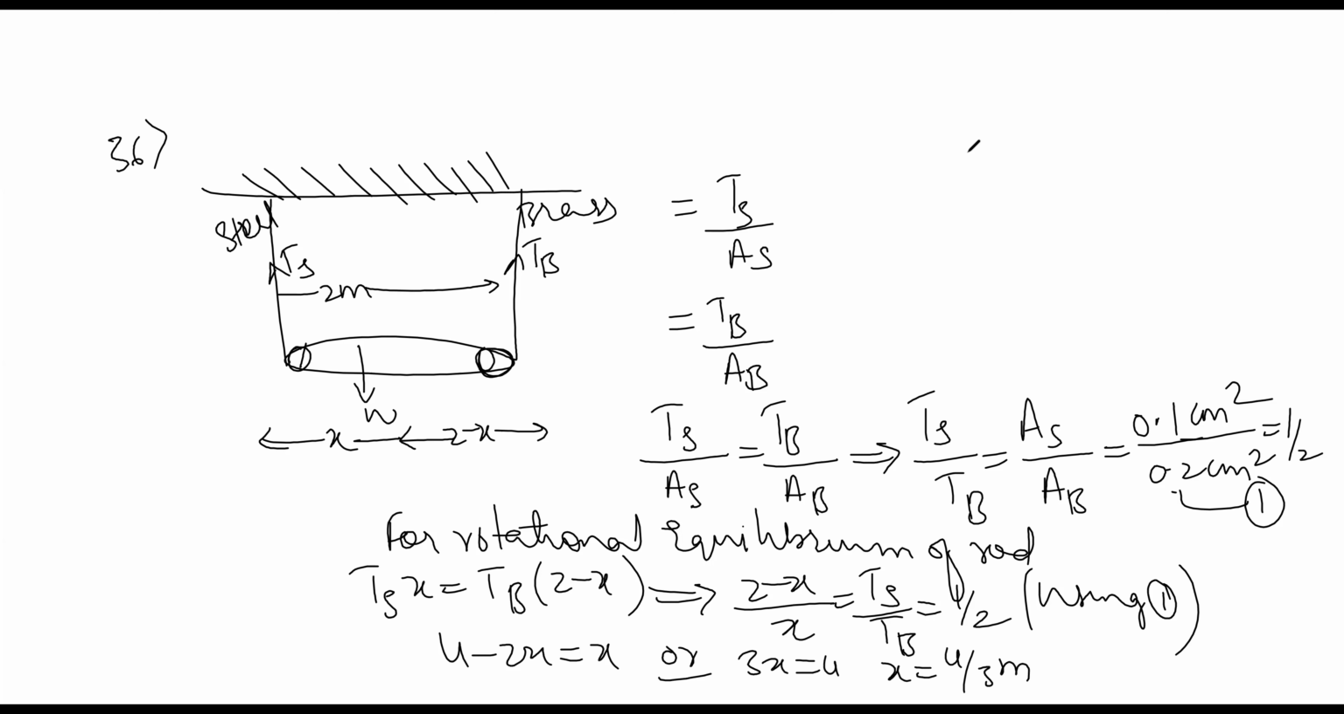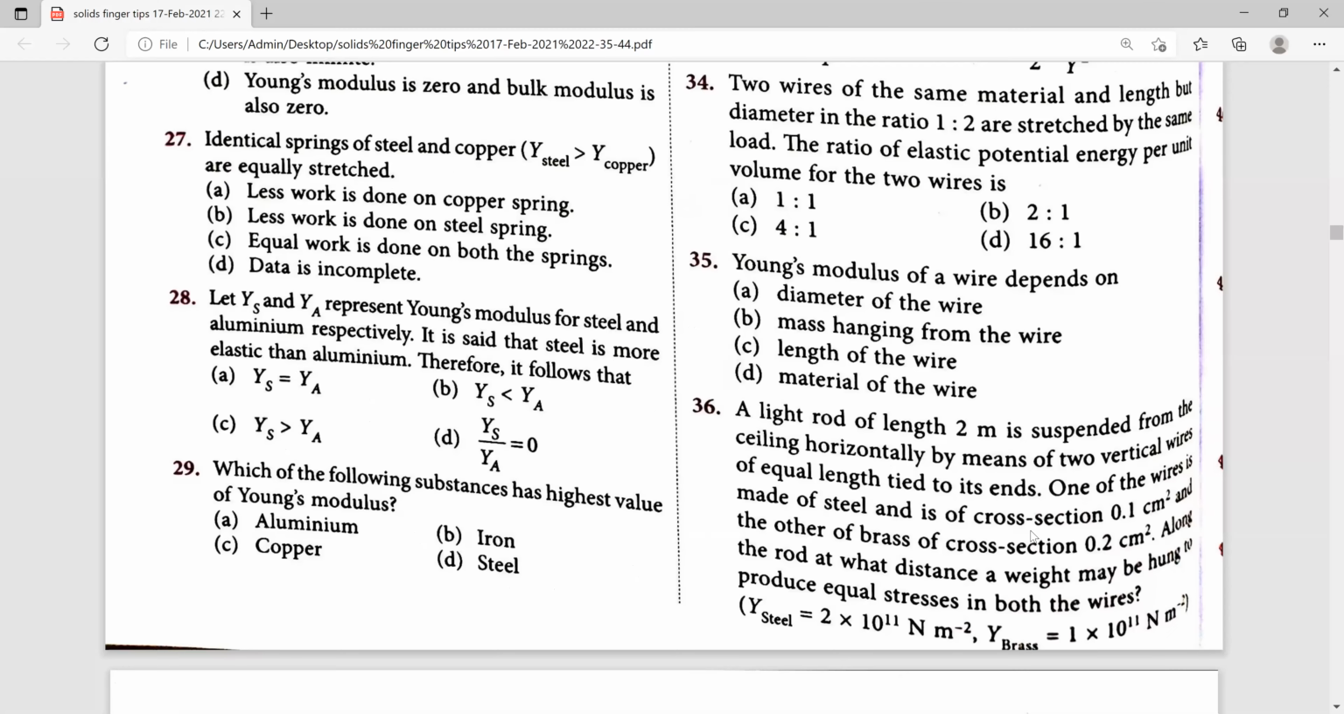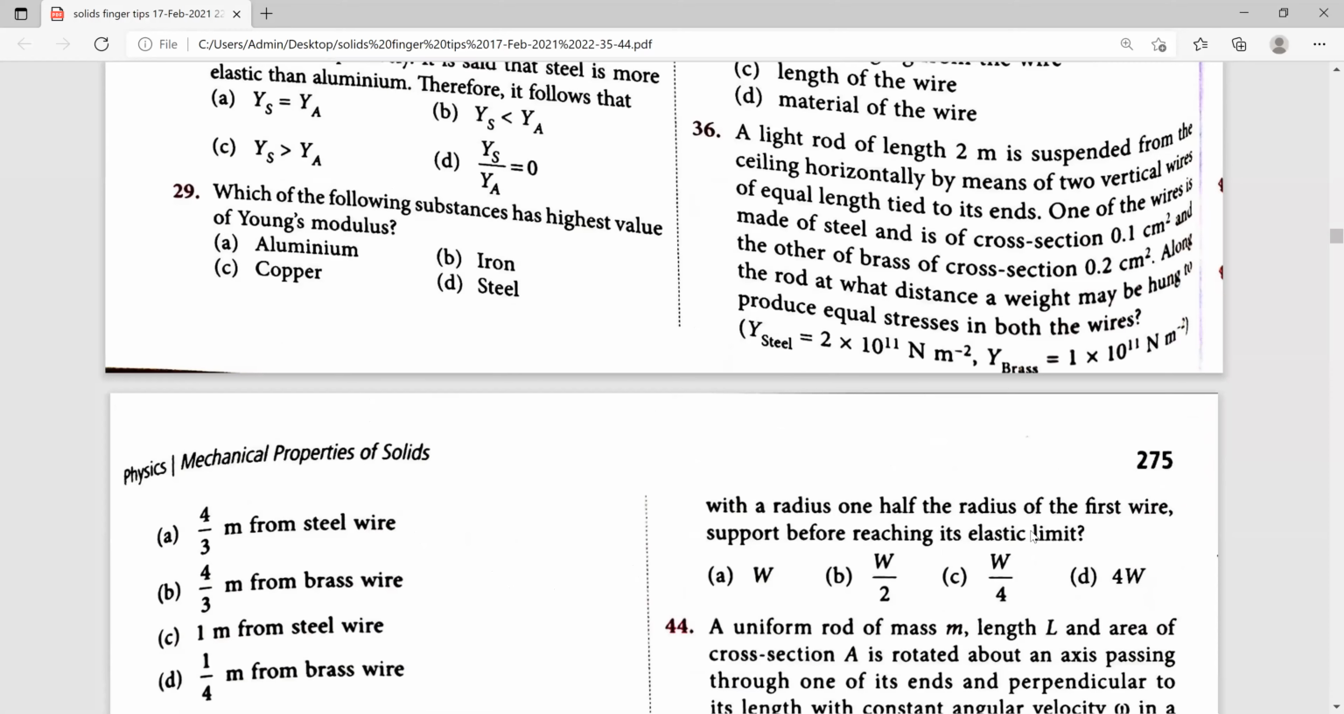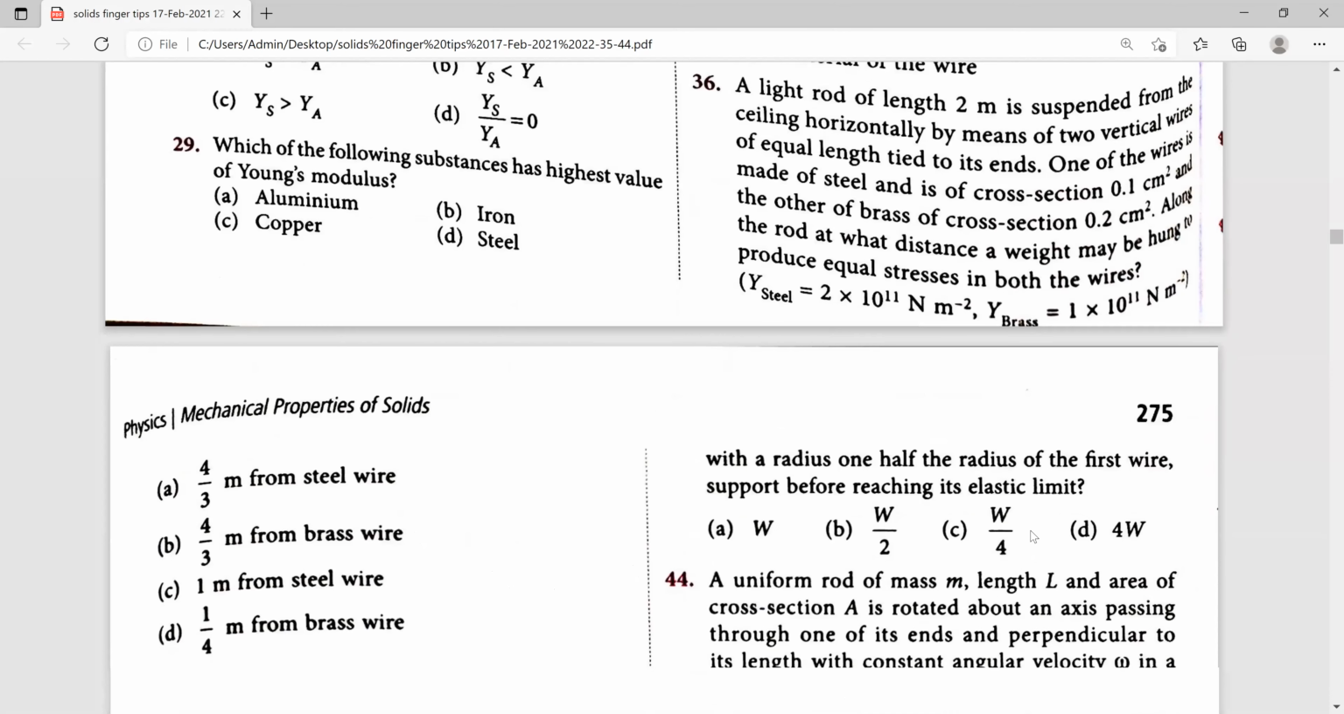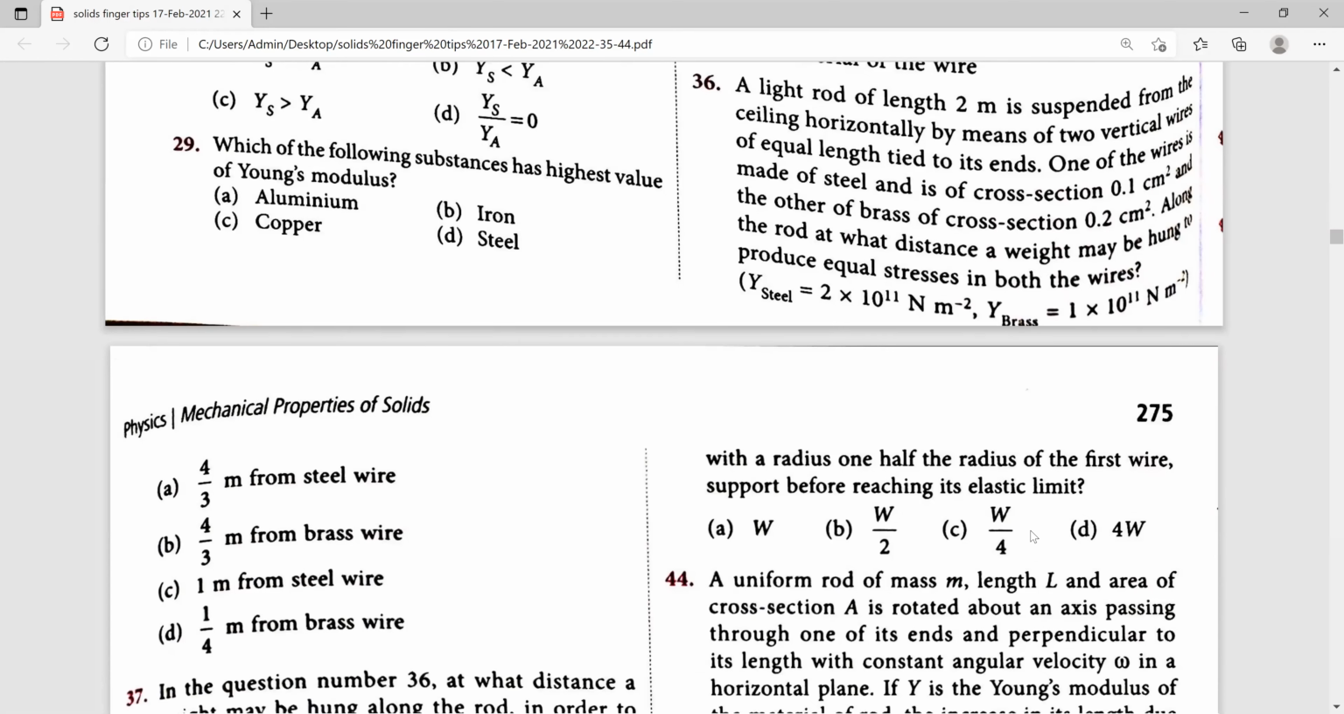Therefore, for question 36, if you look at the 4 options, which is the right answer? For 36, the right answer is the 8th one: 4 by 3 meters from the steel wire.